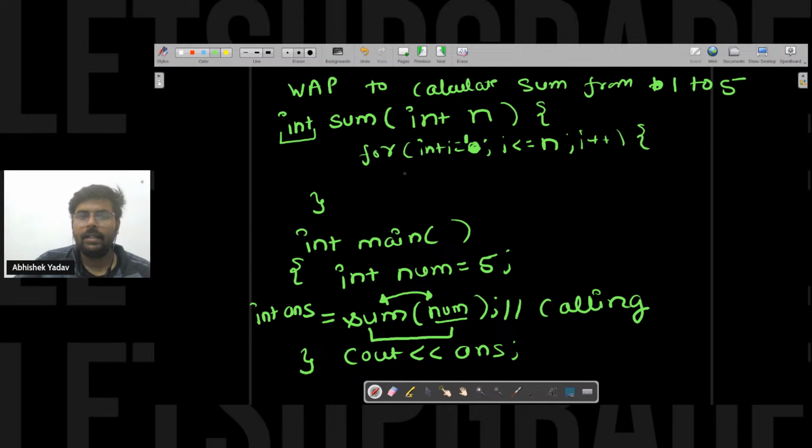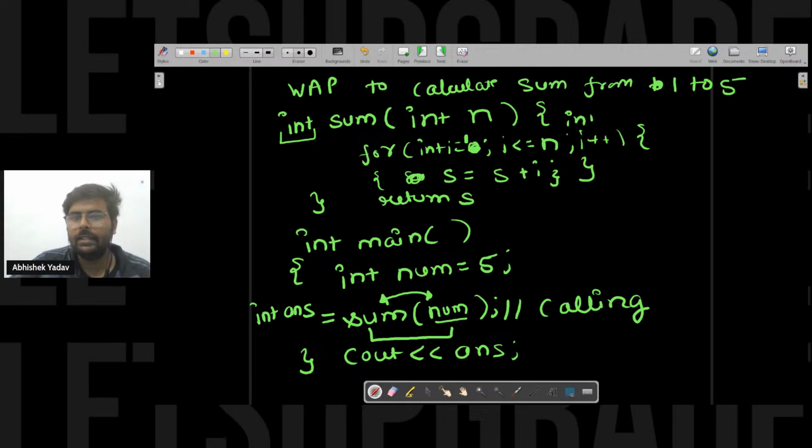And here you are doing the sum, that is s is equal to s plus i. After doing this part, I will return the sum, that is return s. And here you are saying int s is equal to 0.